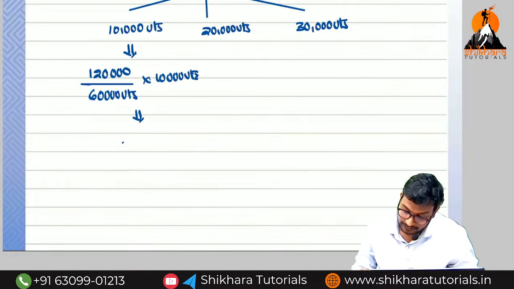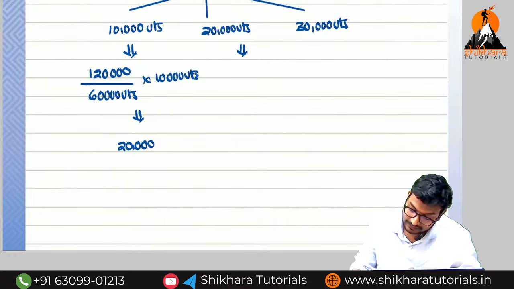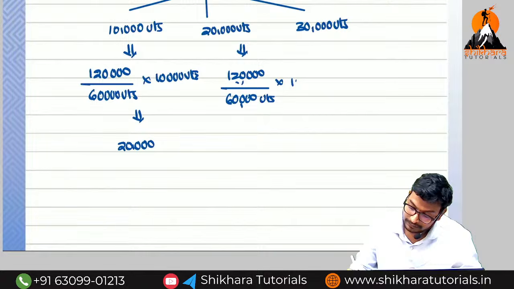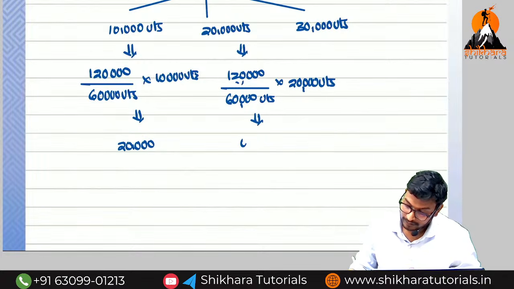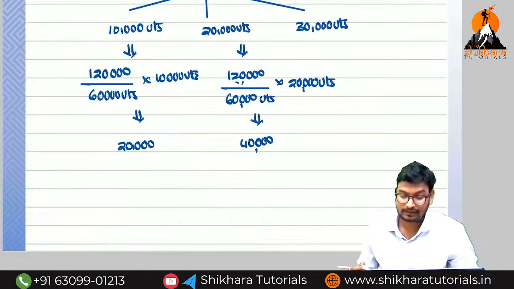So the rent here is 20,000. In the second year, the calculation is 1,20,000 rupees divided by 60,000 units into 20,000 units. So how much do we get this year? 40,000 rupees. Yes or no?